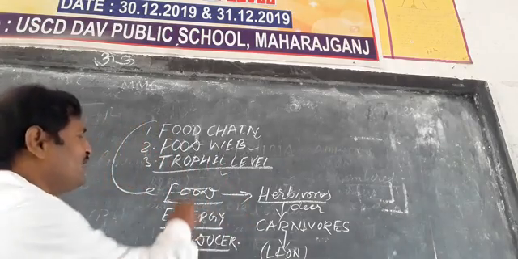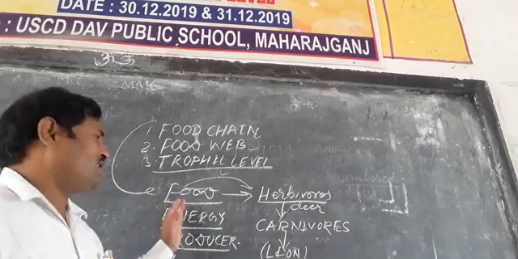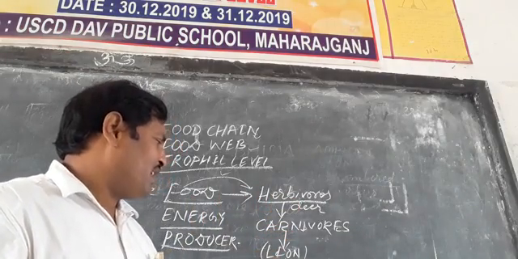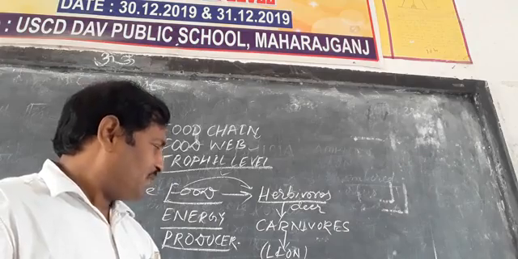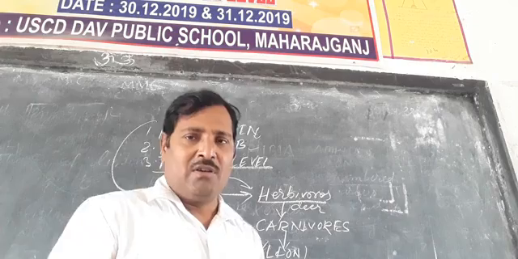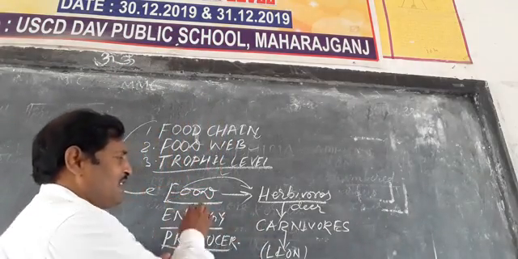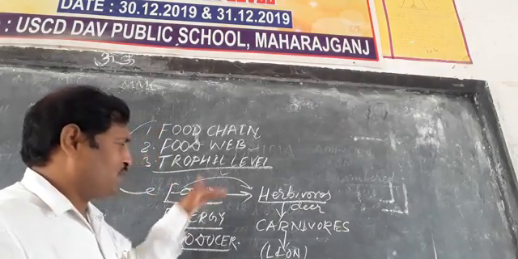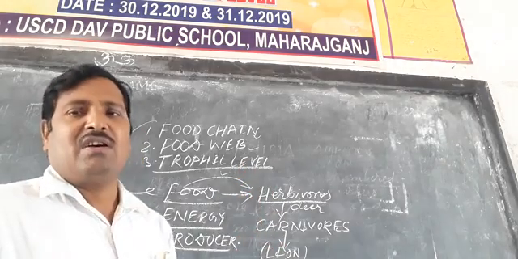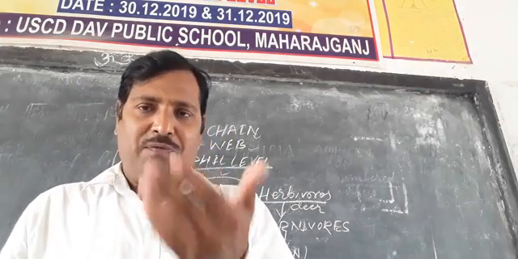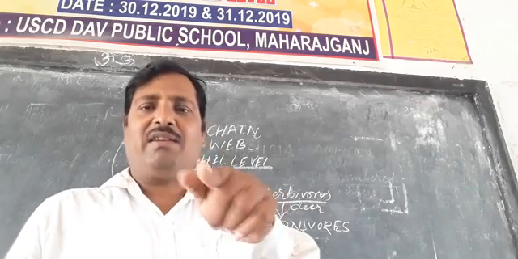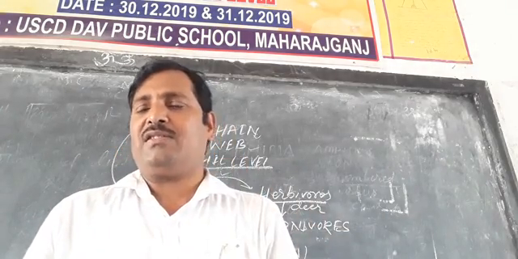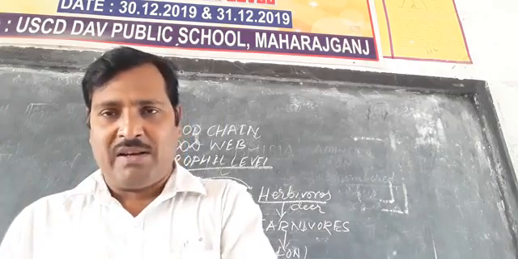So what we see is that from the plant, the energy is transferred in the form of food to the herbivores, to the carnivores, and from the carnivores to the decomposers. Here we see food transferred in a linear way from the producer to the herbivores to the carnivores. This is called the food chain. When there is only one linear path to transfer food in the form of energy from one living organism to another living organism, it is a food chain.